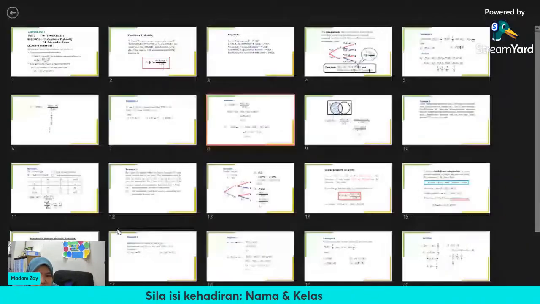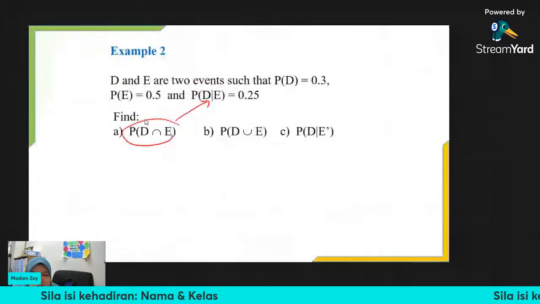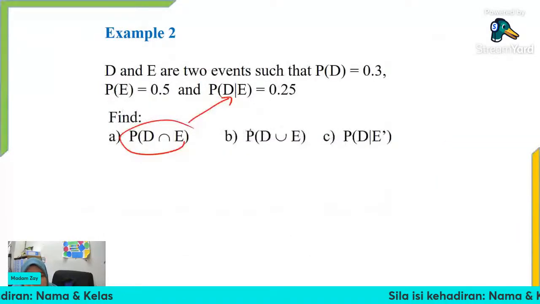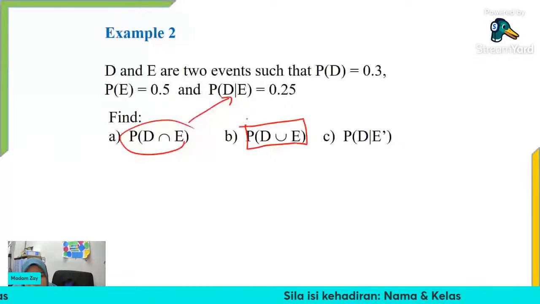Now, the next question asks for the union. For the union, there is no other formula. We only use the general union formula. That one formula.